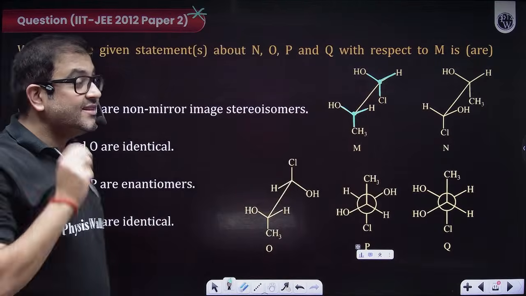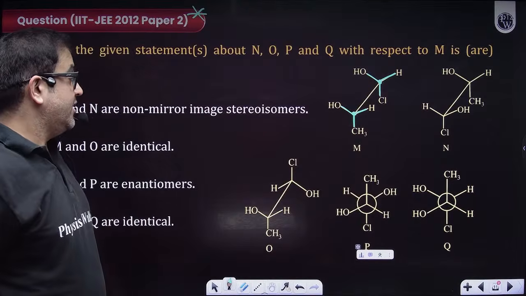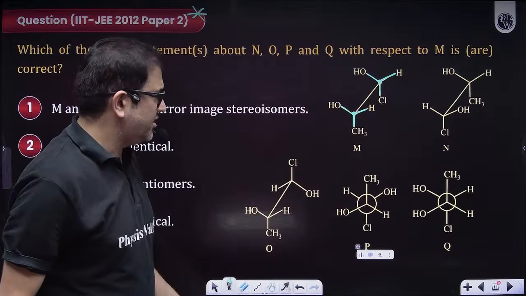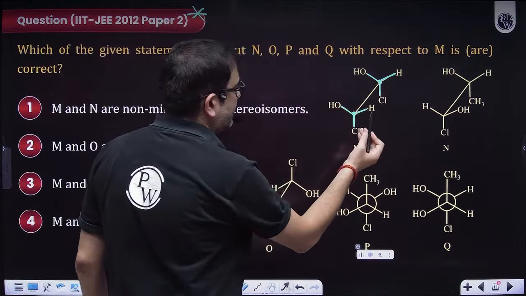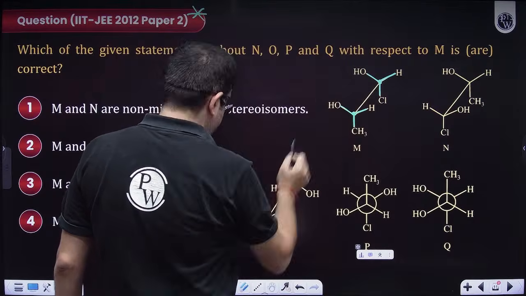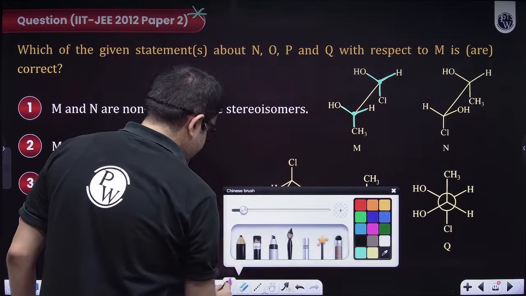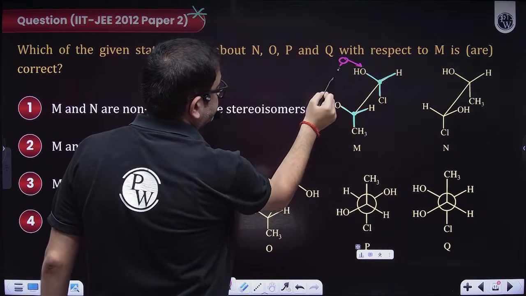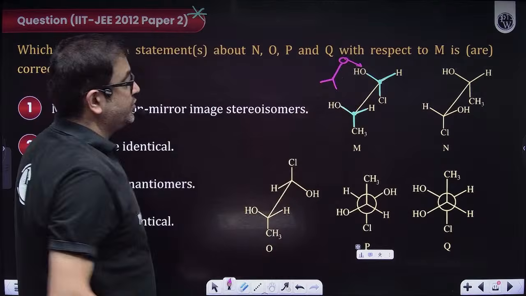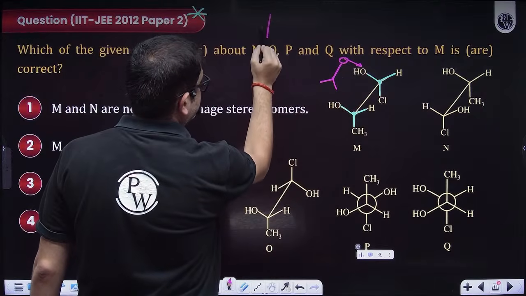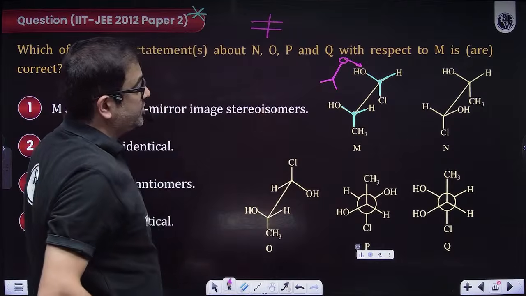Now, let us visualize this. Let us visualize it like this: this is my face and I'm visualizing from here, so this is my visual. In Fischer projection, if this is how you're visualizing it, how will I draw its Fischer projection?